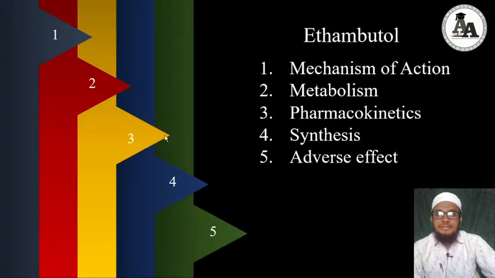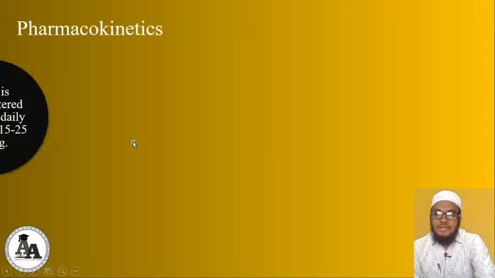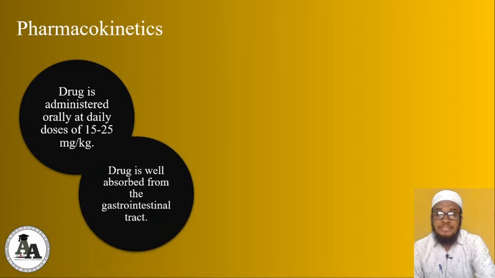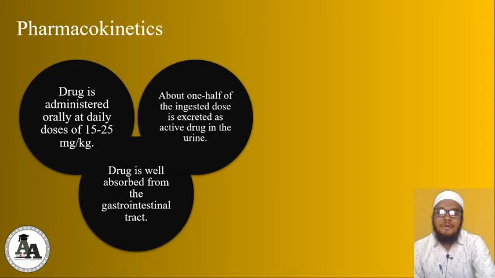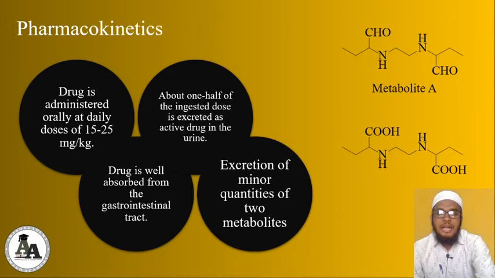Next is pharmacokinetics. Here I have some points related to the pharmacokinetics. It is an orally administered drug at a dosage of around 15 to 25 mg per kg. This drug is well absorbed in the gastrointestinal tract, and about half of the ingested dose is excreted in the urine as active drug, and the remaining is excreted as metabolites, that is metabolite A and metabolite B.